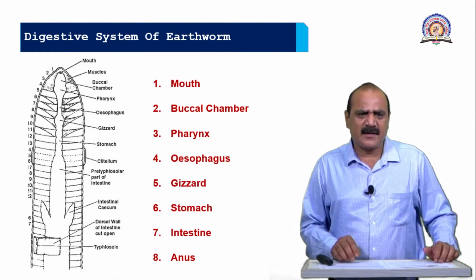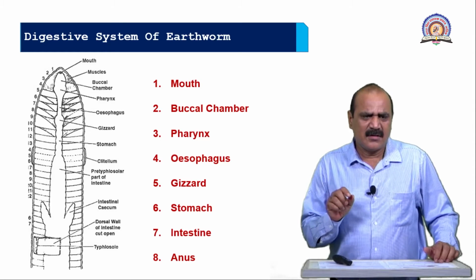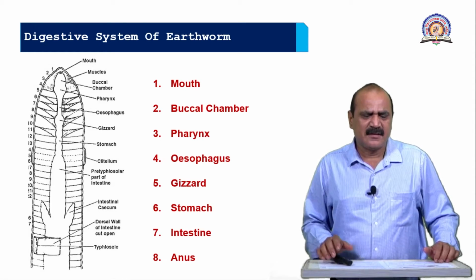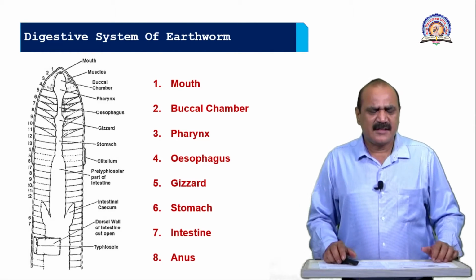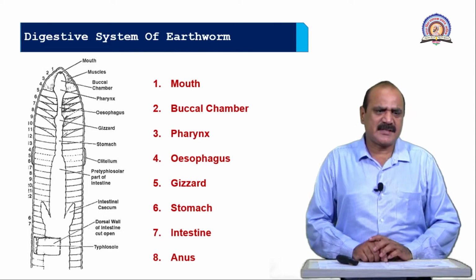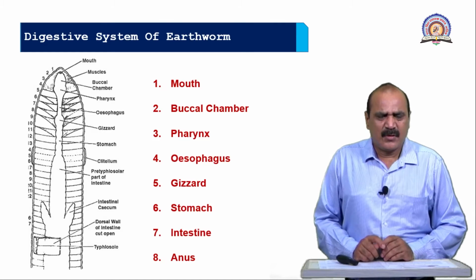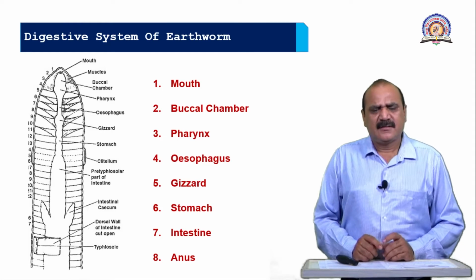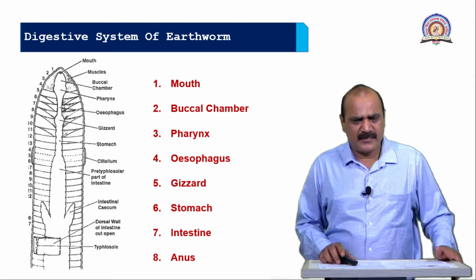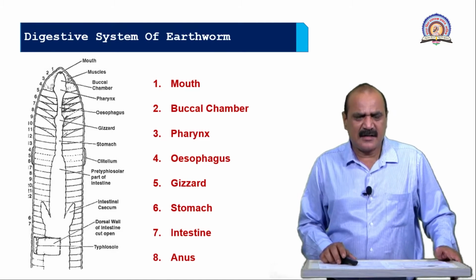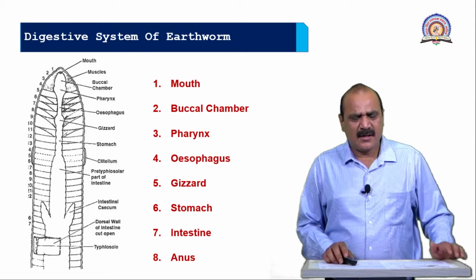Now the width of the esophagus, stomach and intestine is different. Very small size in the esophagus, then as compared to the esophagus, larger size in the stomach, and the intestine is very wide, and that starts from the 16th segment up to the last segment. Now in the intestine, there is the presence of the typhlosole in the 20th segment, and last before the 25 segments.